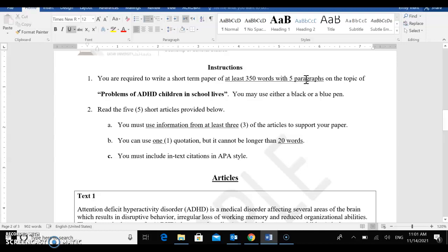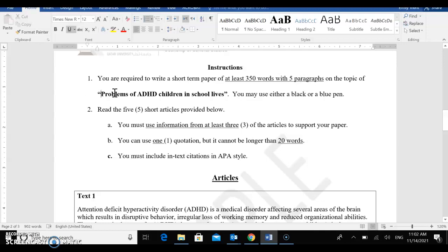And then you need a concluding paragraph, a conclusion that starts with the restatement of your thesis statement, a summary of the main ideas from your body paragraphs, and then some type of ending note or final thought for your concluding paragraph. You can review any of the lectures or the handouts if you're unsure about the requirements for any of the paragraphs. You can review the lectures or the handouts or any of your notes that you took during class.